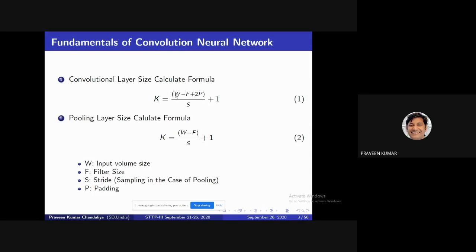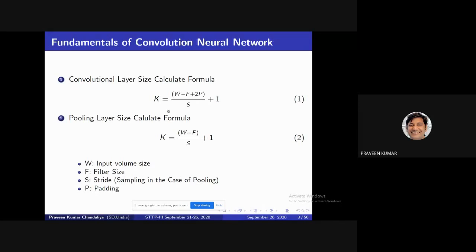W, your input volume size, maybe 28 cross 28 in the case of the MNIST data set. What is the filter size? Maybe 3 cross 3, maybe 5 cross 5, 4 cross 4. Then the padding plus the stride to move your filter, 2 stride, 3 stride, 4. Generally all prefer the 2 stride concept. Then the last one is your bias concept.